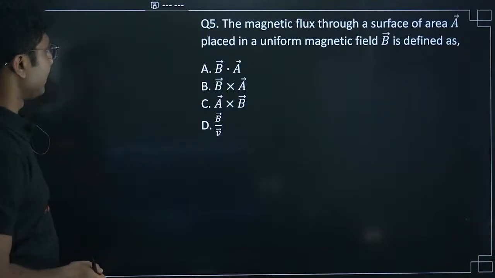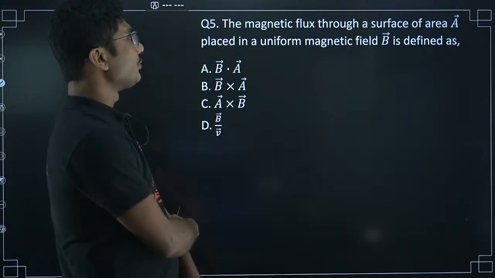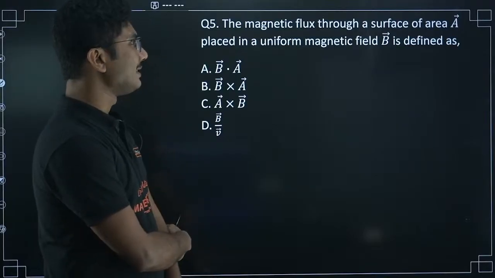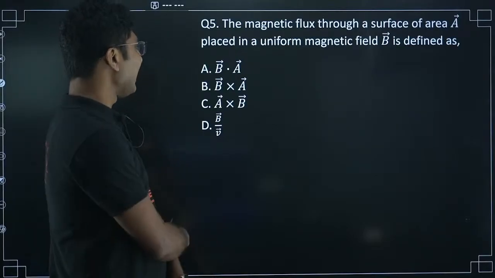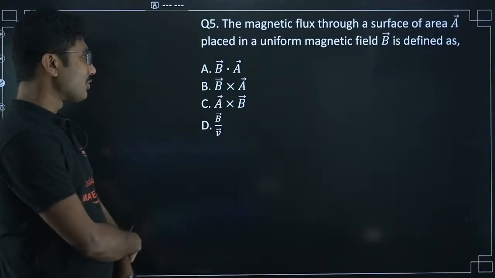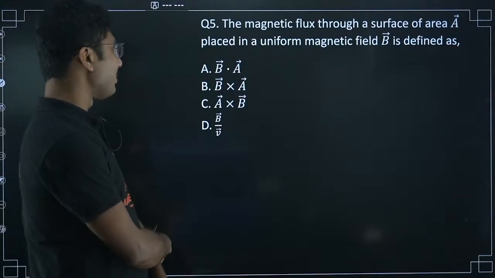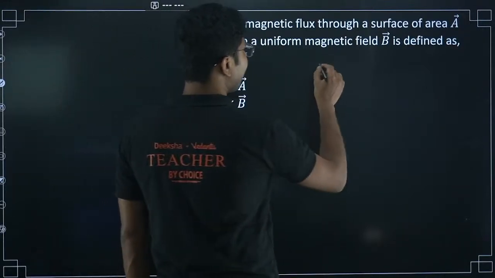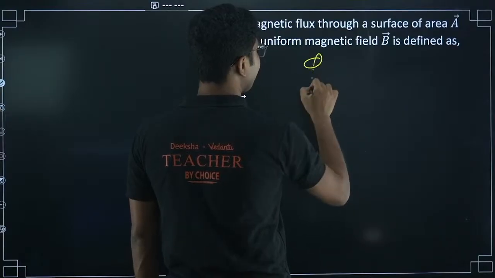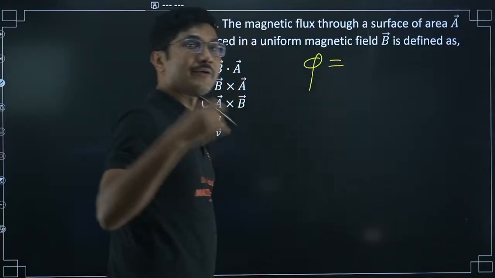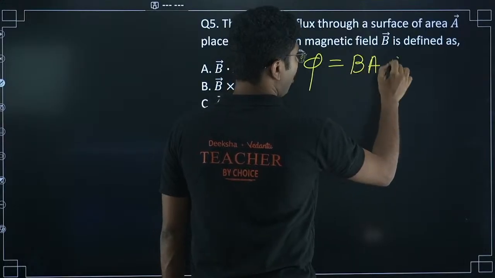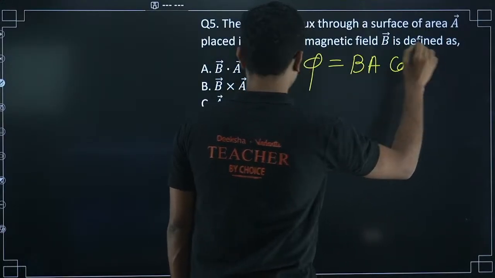Easy question. The magnetic flux through a surface of area A placed in a magnetic field B is defined as B dot A, B cross A, A cross B, or B divided by V. So how do you define magnetic flux? I am giving you a hint: it is BA cos theta. Now you tell me the answer.